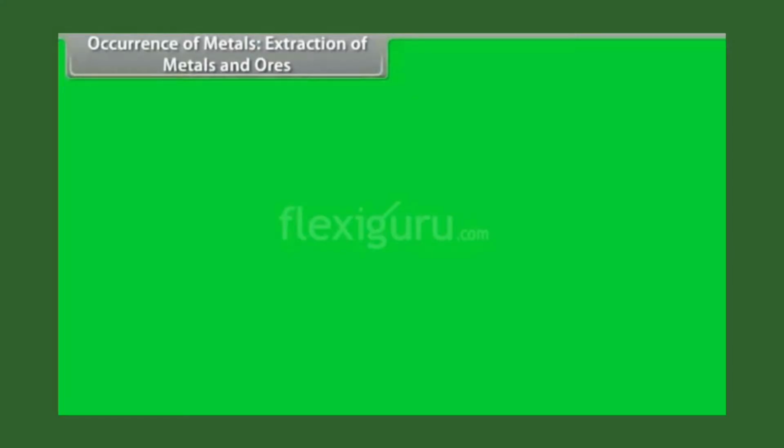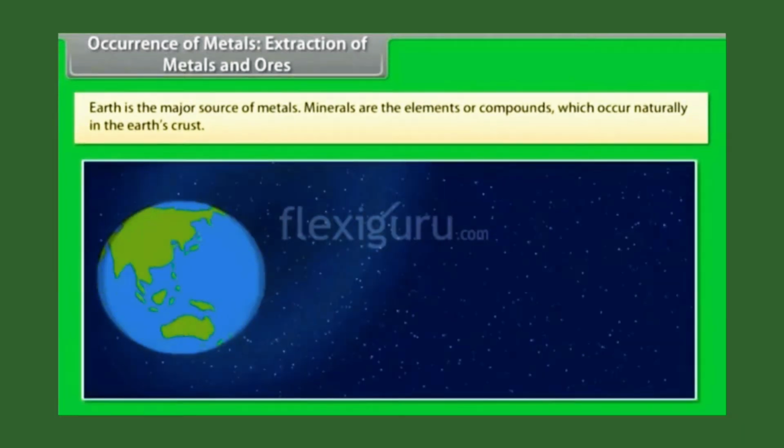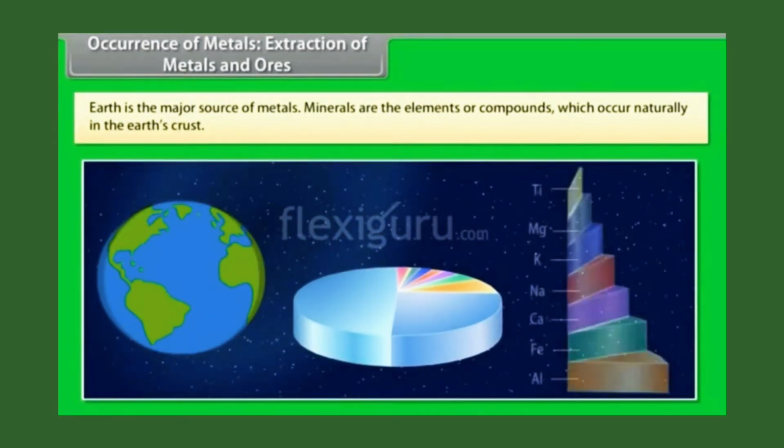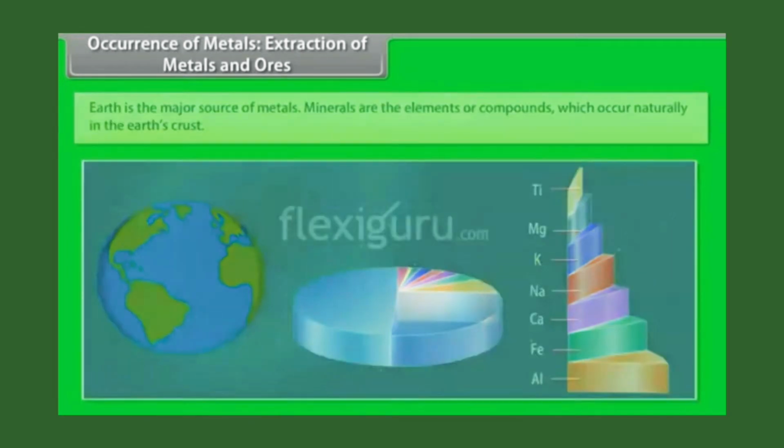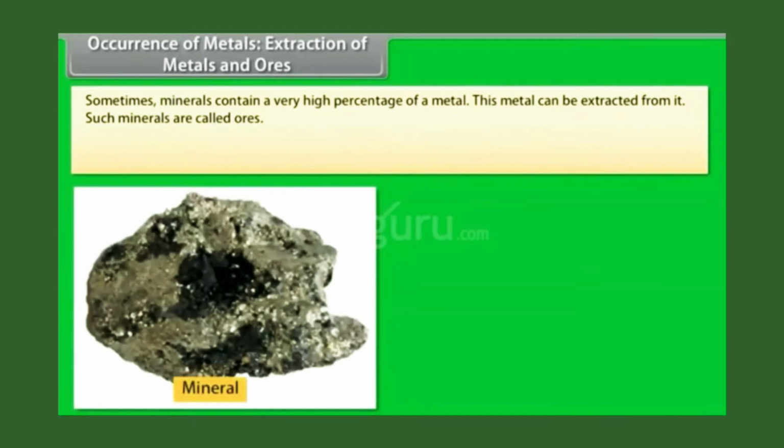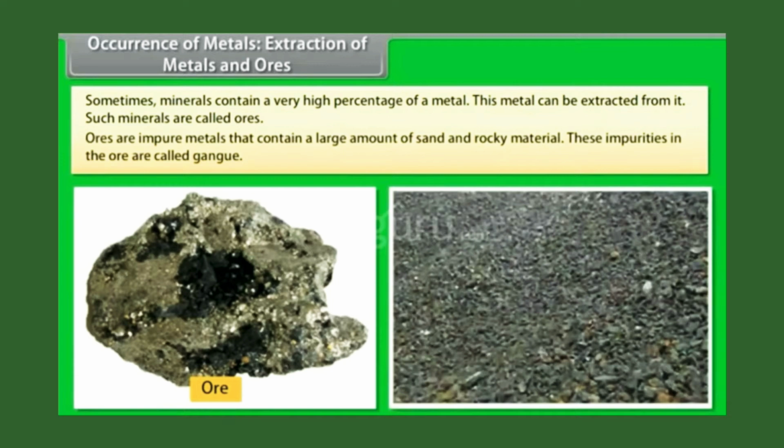Occurrence of metals. Extraction of metals and ores. Earth is the major source of metals. However, seawater also contains some soluble salts. Minerals are the elements or compounds which occur naturally in the Earth's crust. Sometimes minerals contain a very high percentage of a metal, and this metal can be extracted from it. Such minerals are called ores. Ores are impure metals that contain a large amount of sand and rocky material. These impurities in the ore are called gangue.